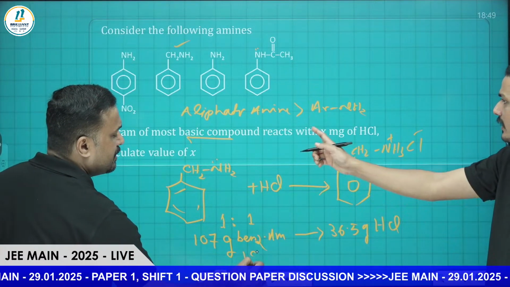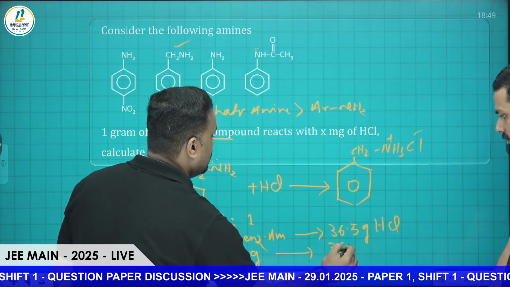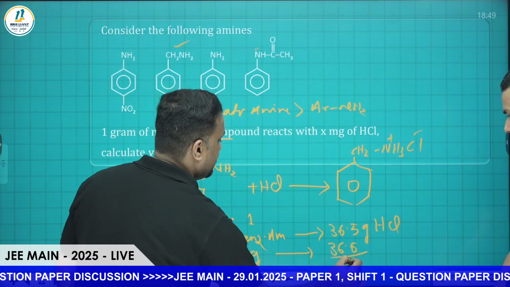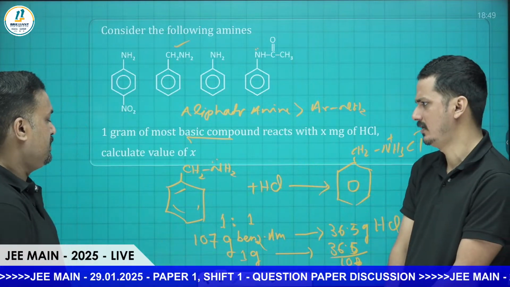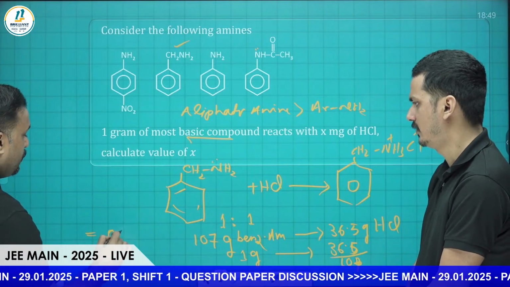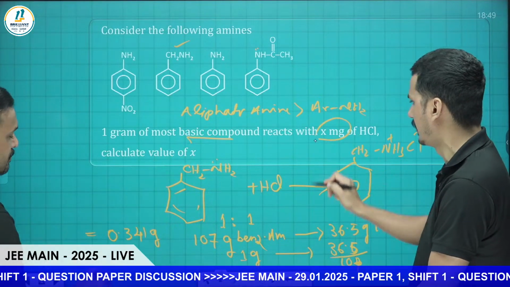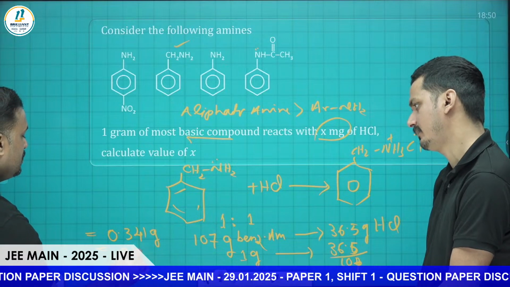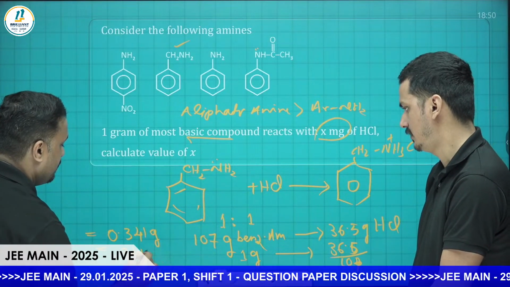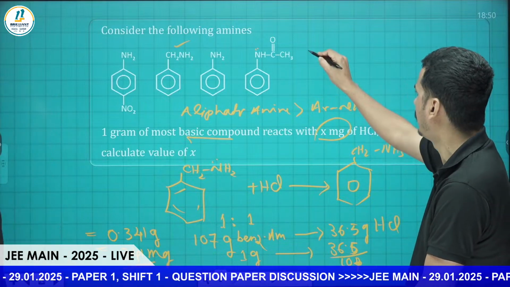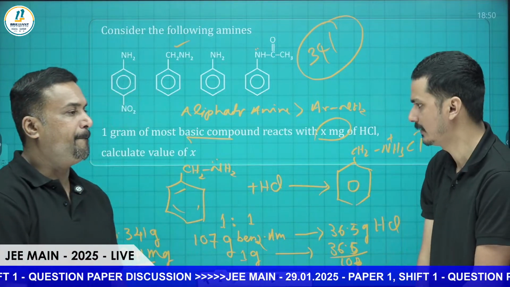So they are asking for 1 gram. 1 gram means 36.5 divided by 107, which will come approximately 0.341 gram. They are asking in terms of milligram, so multiplying by 10 power 3, that is 341 milligram. Yes, they are asking in milligram. So our integer answer is 341.